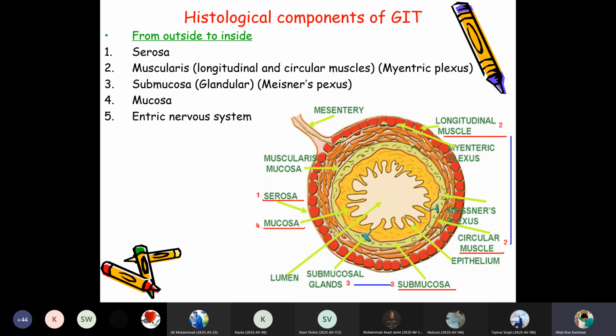So the mucosa has a different shape all over the GIT system. This layer has a different structure. If you go from the esophagus to the anus, you can differentiate the inner layer of the submucosa in the different areas. The enteric nervous system is present over there.